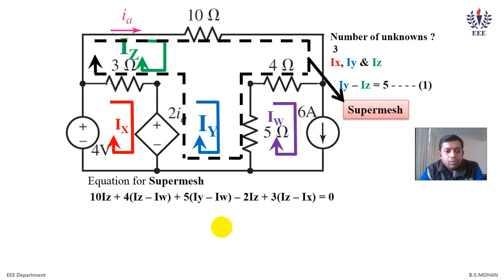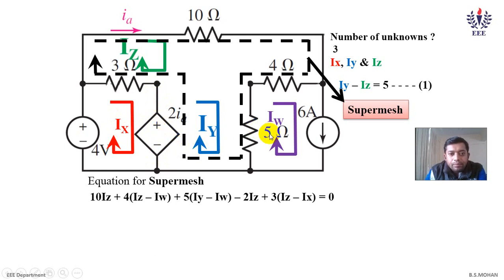10 Iz plus 4 times (Iz minus Iw) plus 5 times (Iy minus Iw) minus 2 Iz plus 3 times (Iz minus Iw). When applying the super mesh, one can observe that the orientation of Iz is clockwise, so Iz will be at a higher value compared to Iw. Similarly, in this mesh, Iy will supersede Iw. When you come to the 3 ohm, the Iz direction matches the super mesh, and that's why Iz is positive and Ix is negative. Here it matches with Iz, and that is why Iz is positive, whereas Ix is traveling in the opposite direction, so Ix will be negative.